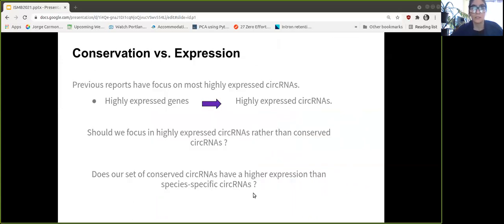One of the questions we wanted to address was, what's the impact of conservation versus expression? Previous reports have focused mainly on highly expressed circular RNAs, but this high expression of circular RNAs could be related to the high expression of the gene that they come from. So one of the questions we want to address was if we should continue to focus only on the most highly expressed circular RNAs without considering conservation.